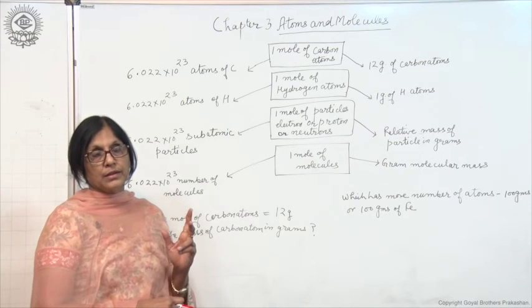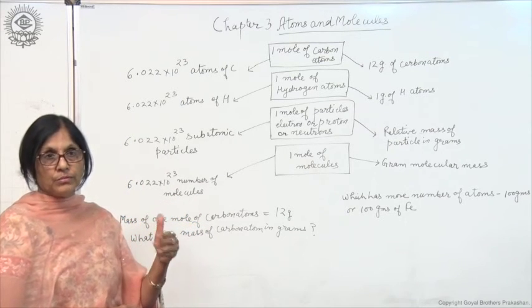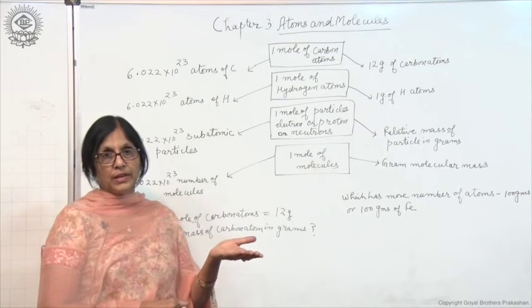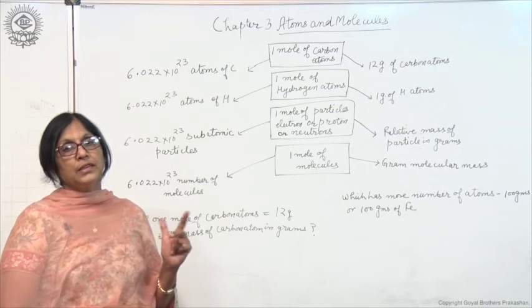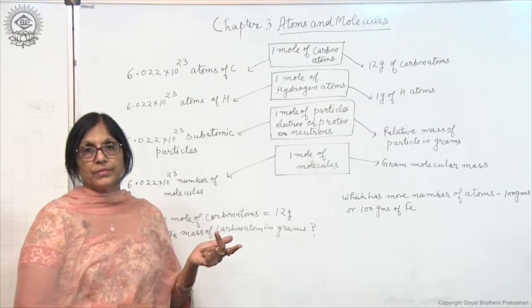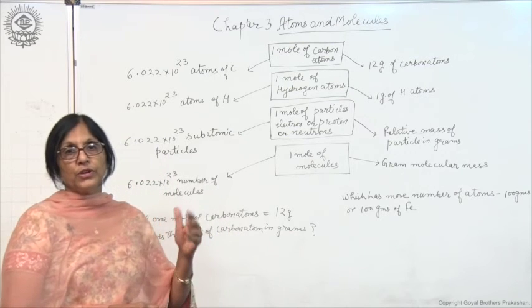Now you will think that because an ion is formed from the atom of an element by either the loss of electrons or the gain of electrons, will the mass of the ion change? Will it decrease or increase?